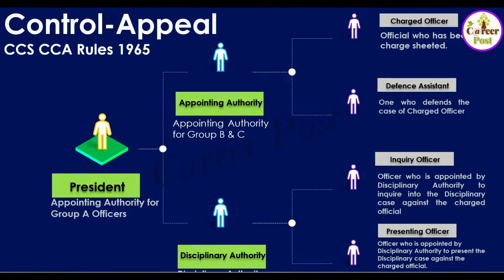Say suppose he was appointed by an SSP and now that division has been downgraded to an SP. Now this SP cannot go ahead with the dismissal or removal or reduction in rank of the officer because he has not appointed him earlier. So that should be well taken care of before proceeding with the case.